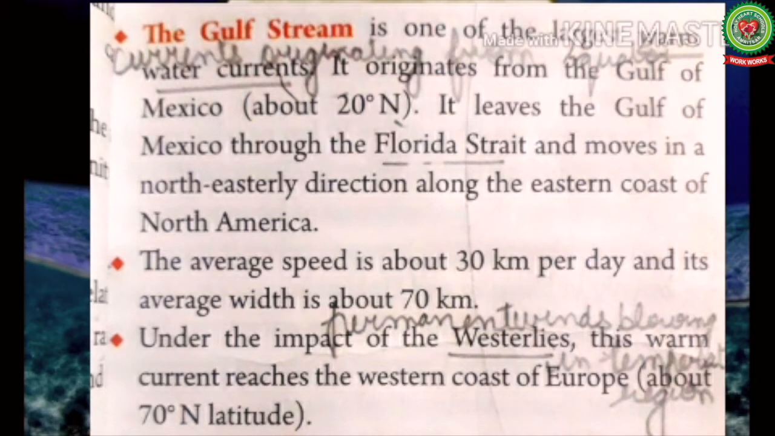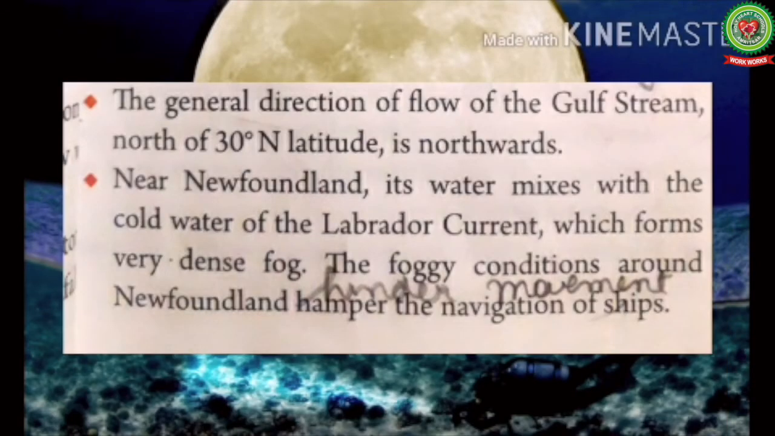Under the impact of westerlies. Now here westerlies are the permanent winds that blow in a temperate region from west to east. This warm current reaches the western coast of Europe about 70 degree north latitude. The general direction of flow of Gulf Stream north of 30 degree north latitude is northwards.